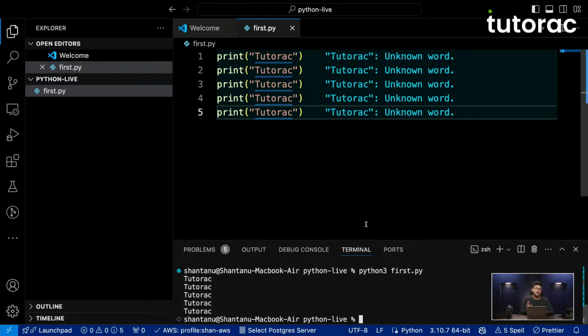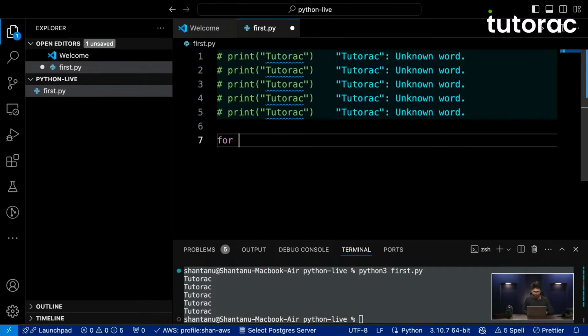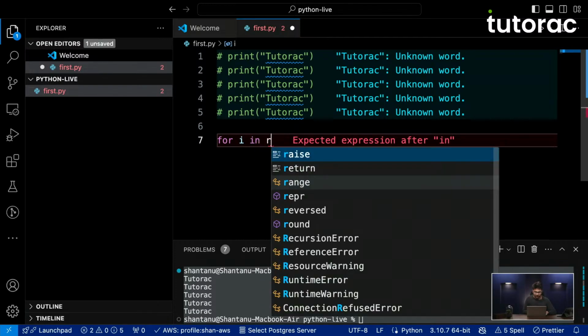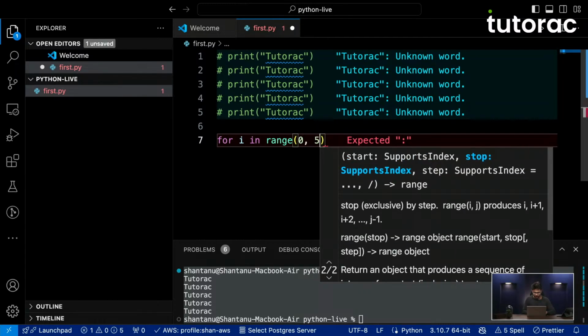So like I told you, in this case, we know how many times we need to print this particular statement. So we can make use of a loop called the for loop. Let's make use of this for loop in order to print tutorac 5 times. I'll comment it out and then I will write for. And inside for, I will write i, and then I'll write in range. In range, I think it should be 0 to 5.